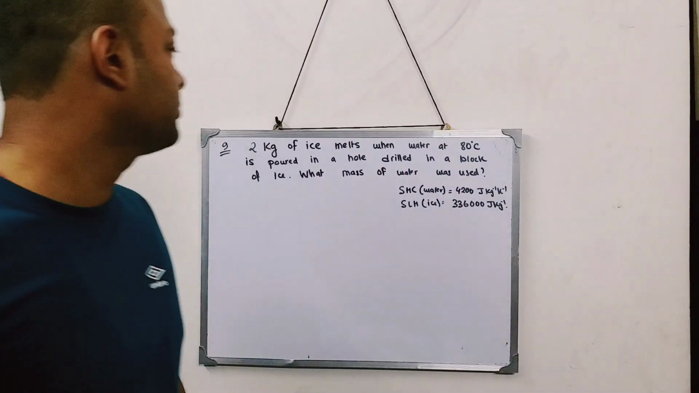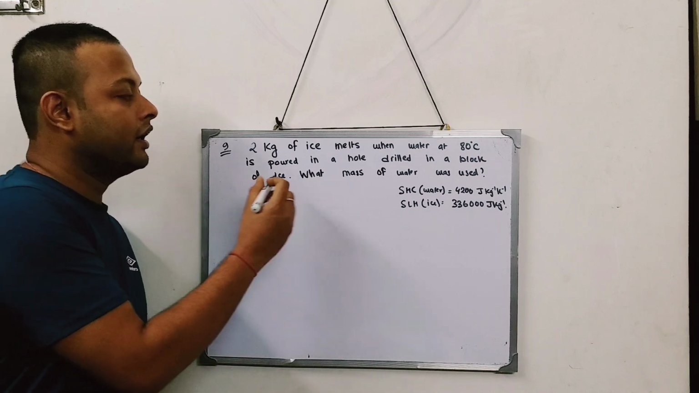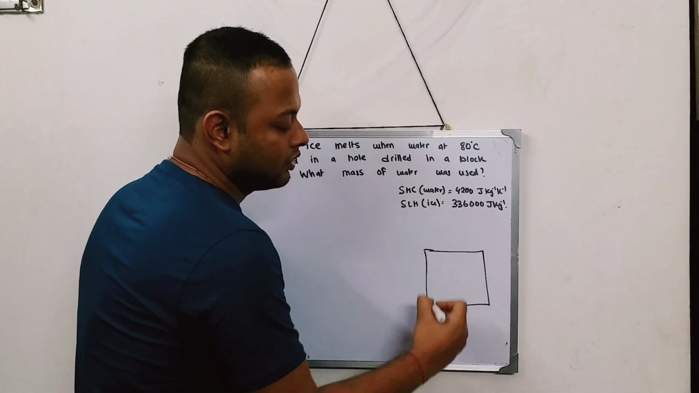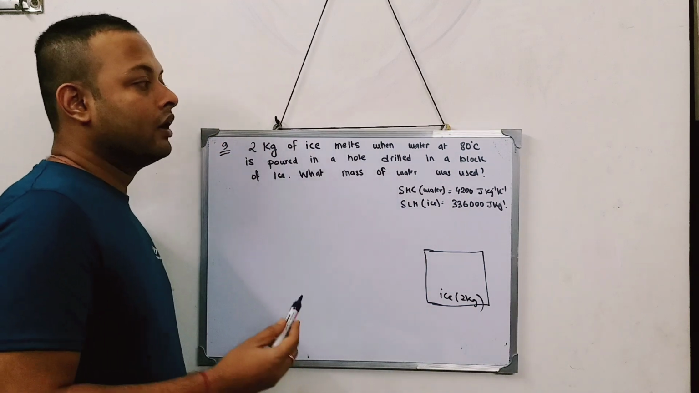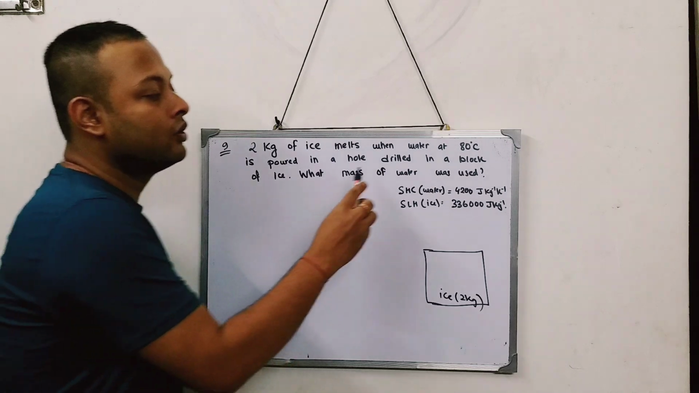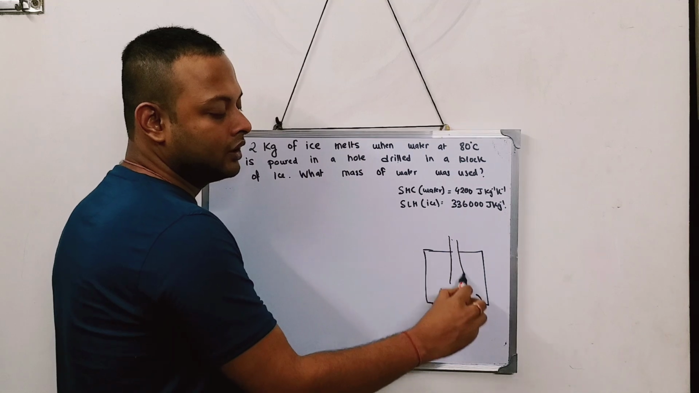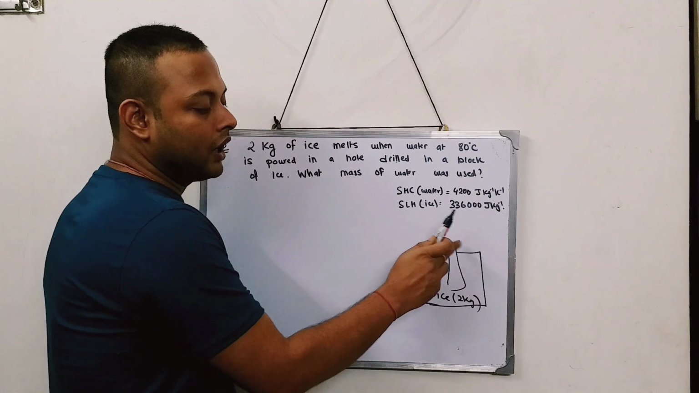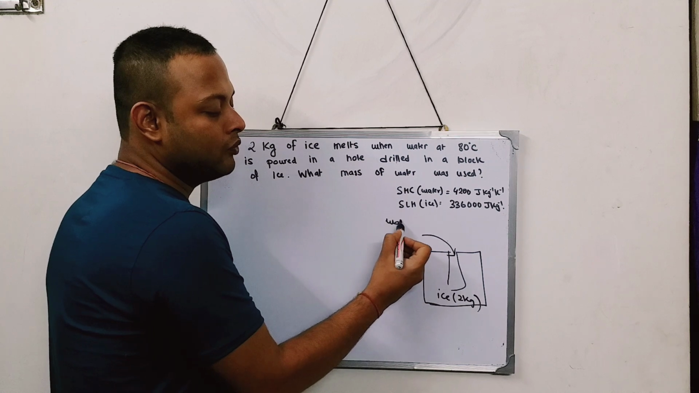Now this question is question number 9. It is a very easy question. I have a 2 kg ice, something like this much of ice. This is ice of mass 2 kg. And I require to melt this whole ice. How will I melt? I will drill a hole in the block, in this ice box, and through the hole I will pour some hot water.